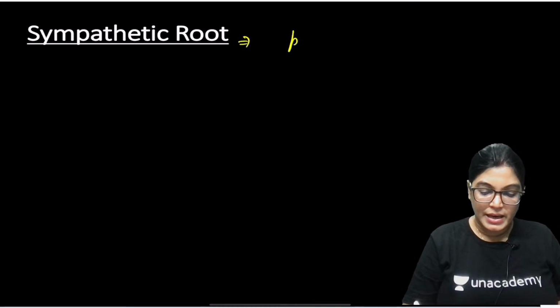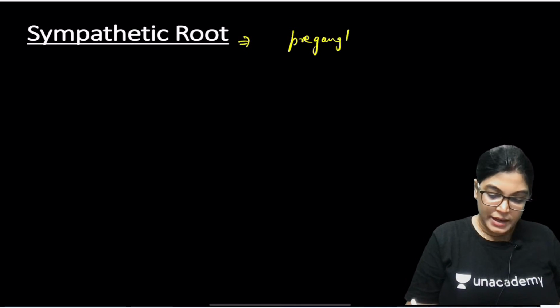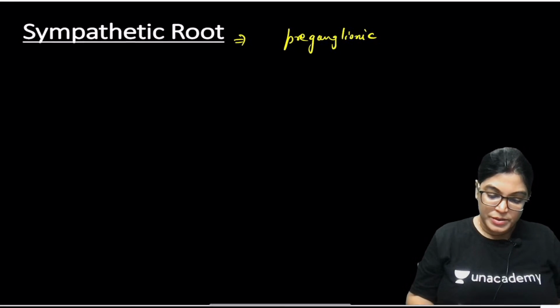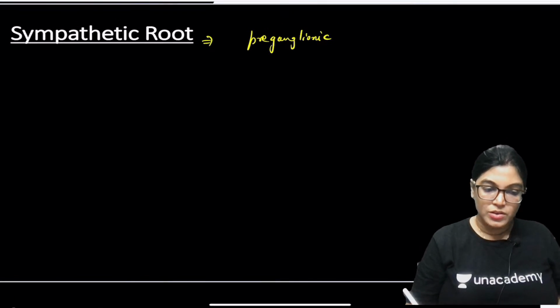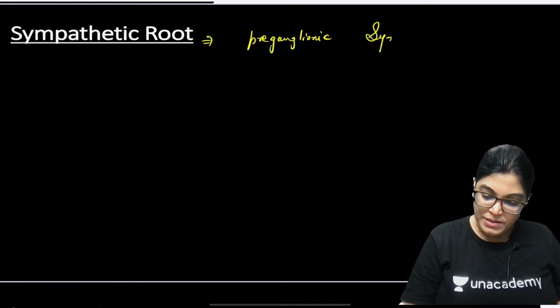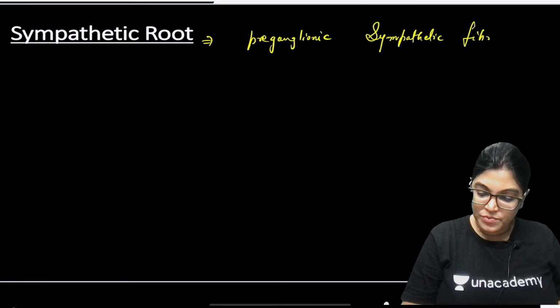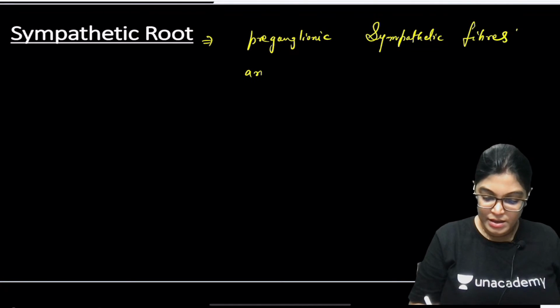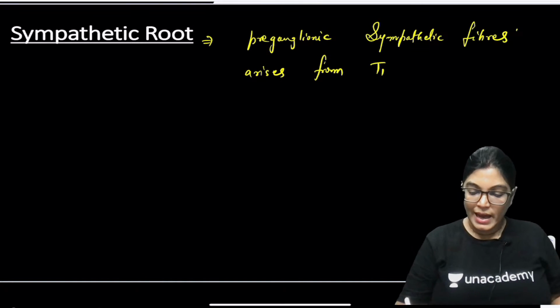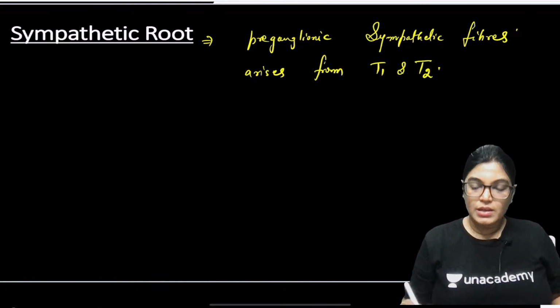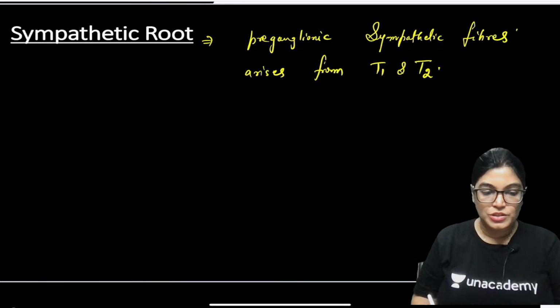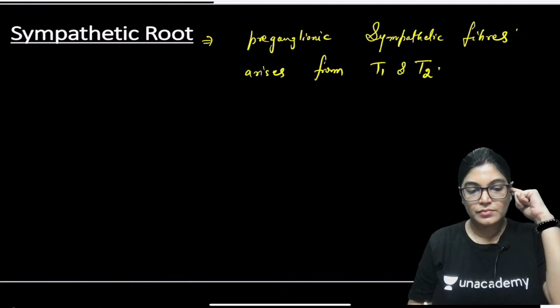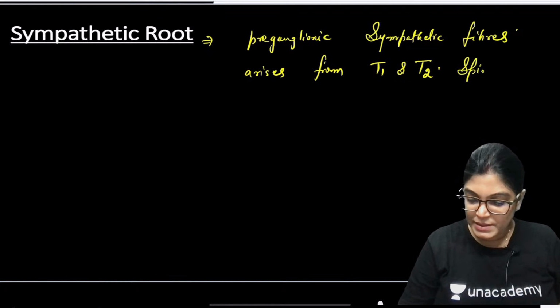So, first thing, write that preganglionic sympathetic fibers arise from T1 and T2 spinal segments.